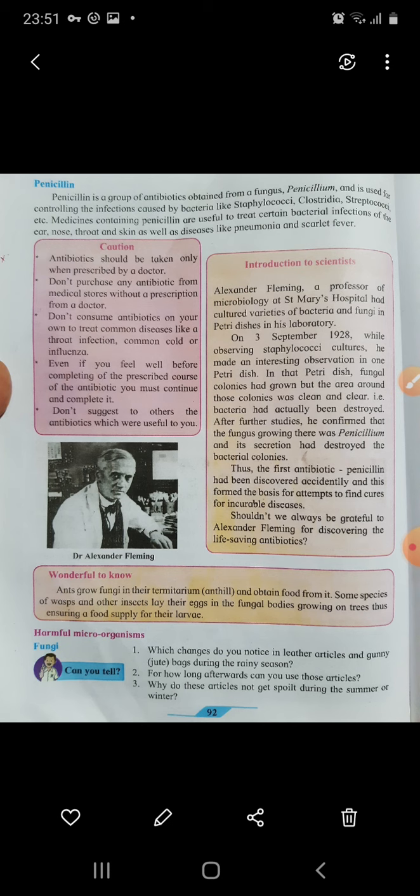Why? Because of the humidity, which is a favorable atmosphere for the growth of fungus.